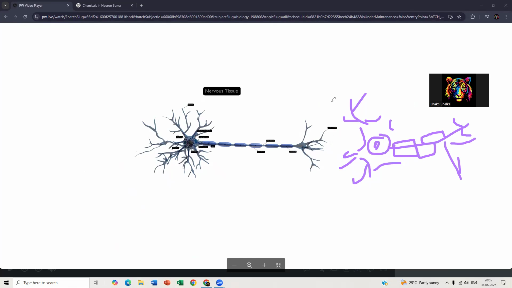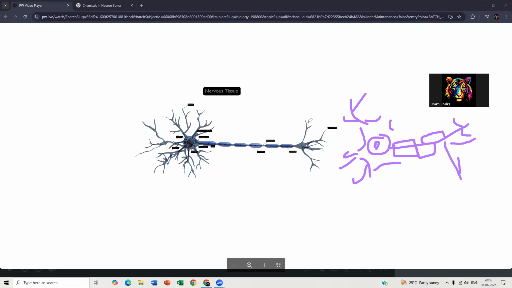As I told you, this is a microscopic space. The signal will come here and stop because there is no medium for the electric impulse to travel. This blank space is known as the synapse. A synapse is a gap between the nerve ending of one neuron and the dendrite of the following neuron, where signals are transmitted as chemical signals called neurotransmitters.